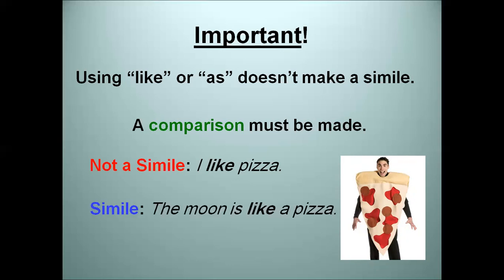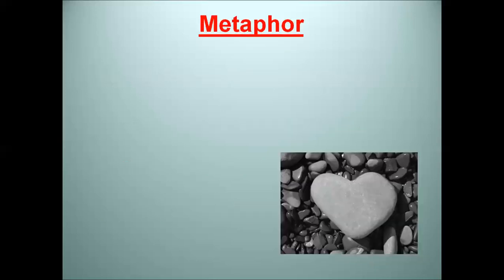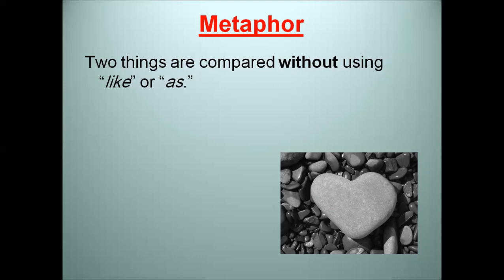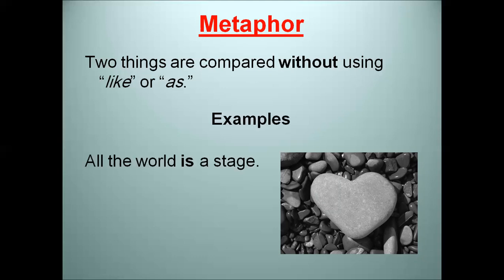The moon is like a pizza. Here it's a simile because I compared between the moon and pizza. The second figure of speech, which is metaphor. Metaphor means comparison between two things without using like or as. When I say all the world is a stage, men are dogs, her heart is a stone.